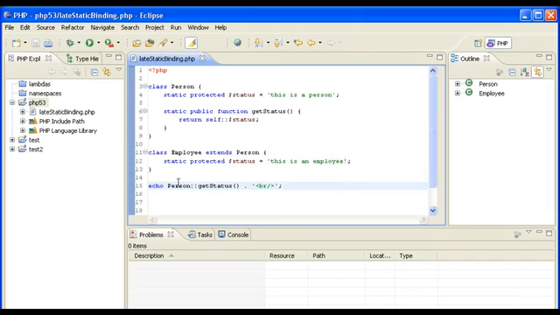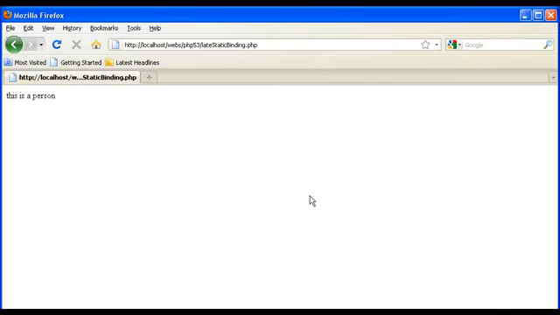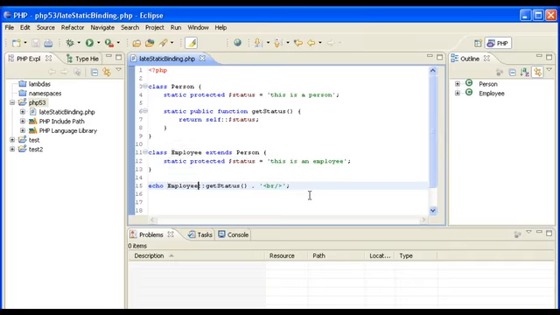And now if we change this to Employee, what do you think we're going to get as output here? Are we going to get "This is an employee," or are we going to get "This is a person"? Most programmers would think we're going to get "This is an employee." And what do we get? We go to the browser, F5, we get "This is a person."